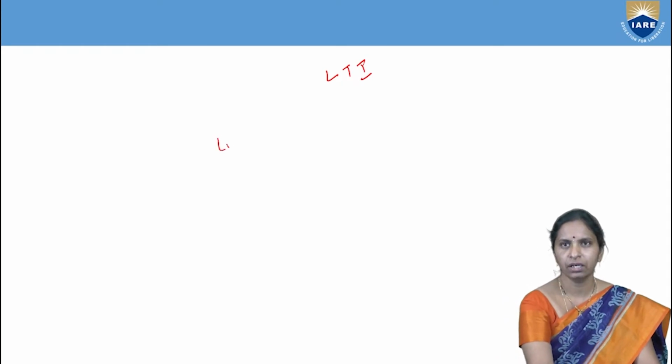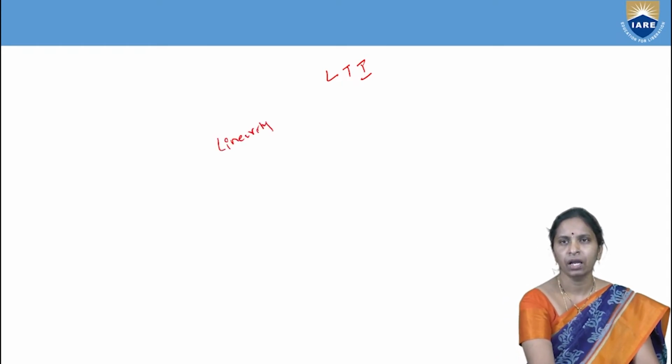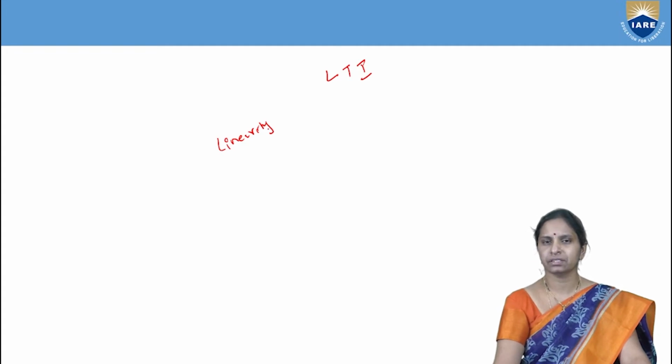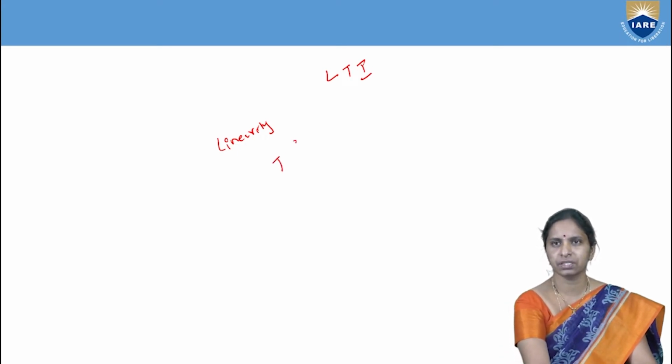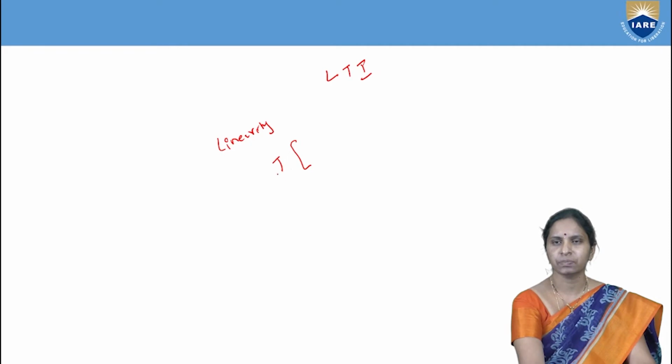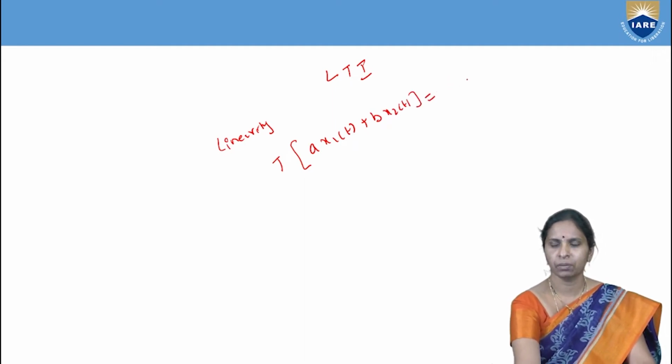So what is the linearity property? A system is said to be a linear system if it satisfies both the homogeneity and the superposition principle. Or else you can define a linear system as follows: the response of a weighted sum of inputs is equal to the sum of the weighted responses. Sum is nothing but plus. So, the sum of the weighted responses.